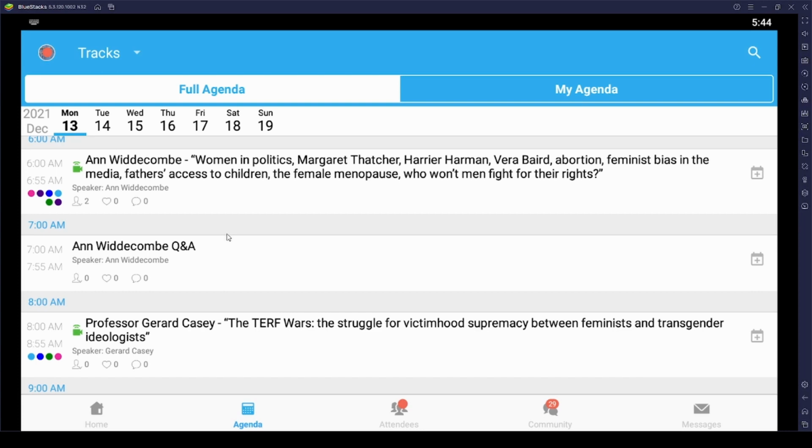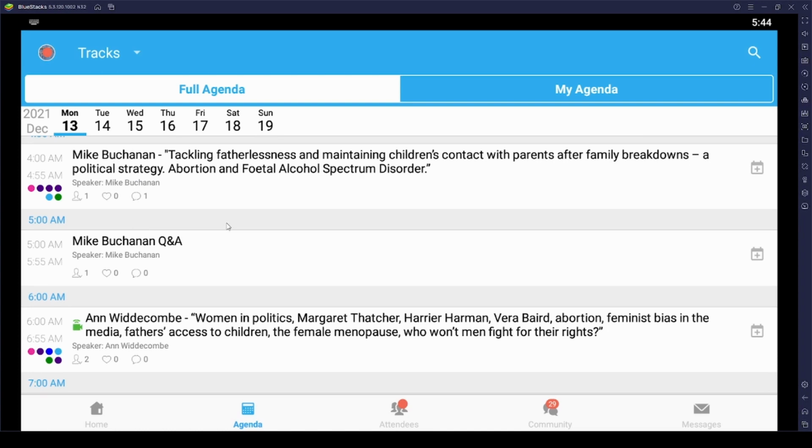All right, once we click on Agenda, that's the second from the left on the bottom, we will come to the full agenda. This is the place where all the sessions, that is the pre-recorded interviews, the pre-recorded presentations and the scheduled live Q&As will be visible. Now, one thing you should note is that some of these may look different than it's actually going to appear during the actual week of the conference. That's something that we are working on behind the scenes here. This is just the current format that we have gone for the purpose of this demonstration.